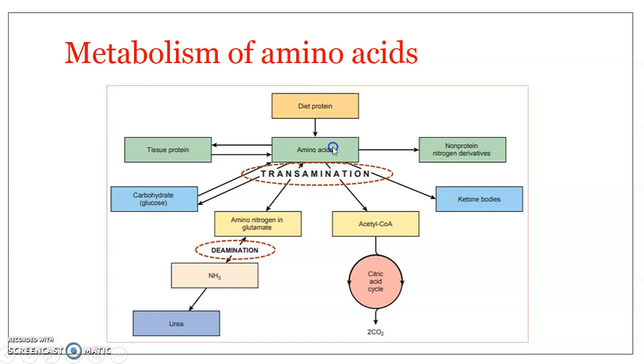We can see that the amino acids can be converted into nitrogenous derivatives or nitrogenous compounds by way of various other processes. Now, what we are going to deal with in this presentation is more about the oxidation methods: the transamination, deamination, and the decarboxylation methods. Okay, it is catabolic degradation of amino acids we are more concerned with.